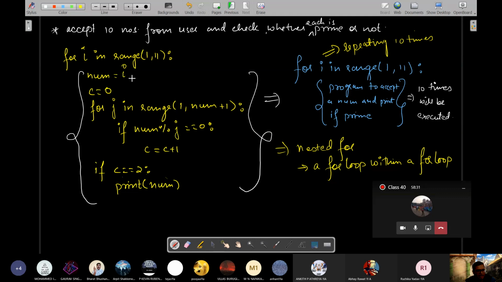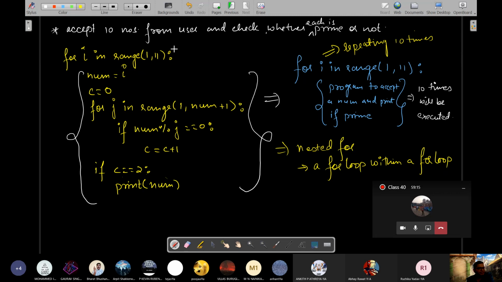Similarly, I will become 4 next time. The number to be checked for prime is 4. The possible factors generated by the range will be 1, 2, 3, 4. J first time will be 1. 1 is a factor, it will be included one time. J will become 2. 2 divides completely, 2 is a factor. C will become 2. J will become 3. 3 does not divide, so it is not a factor. C will remain 2. J becomes 4. 4 is a factor because 4 is divisible by 4 completely. So C will become 3. No more possible factors of 4, because we have checked all the numbers from 1 to 4. It will come out. The final value of C will be 3, which is not prime. Again, it will skip. Like that, it will check from 1 to 10.